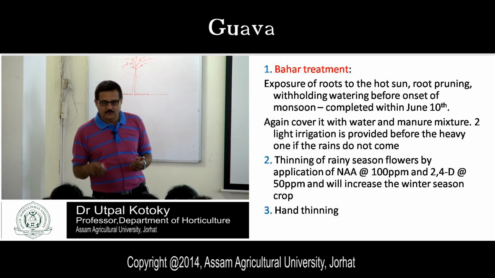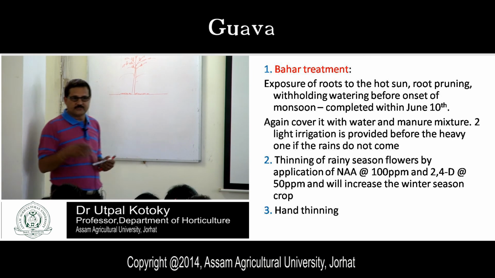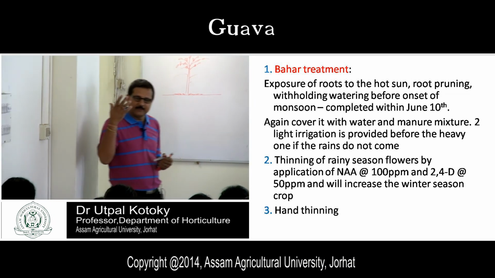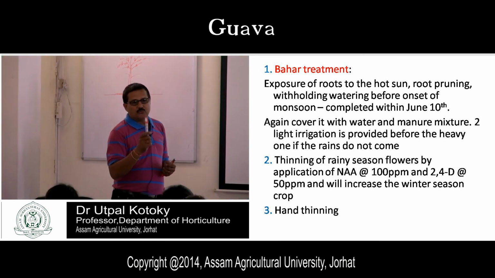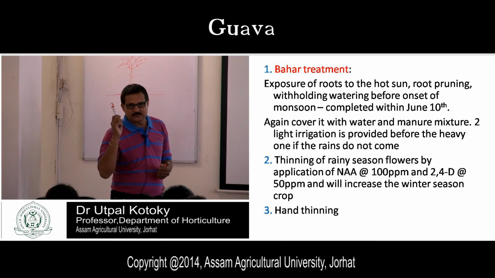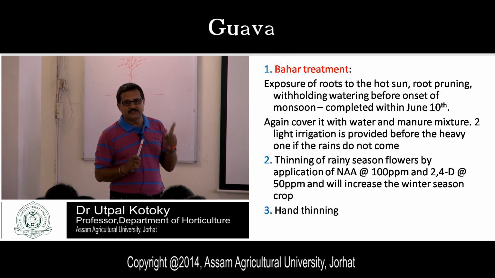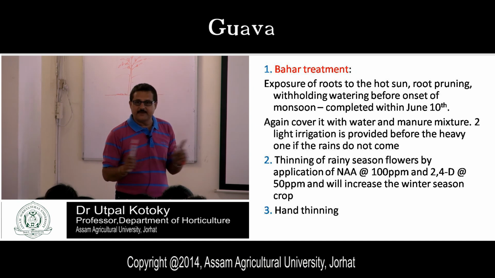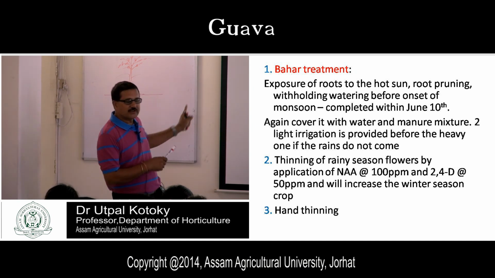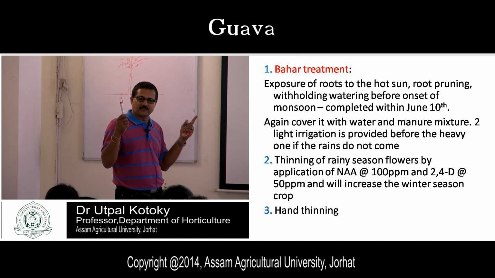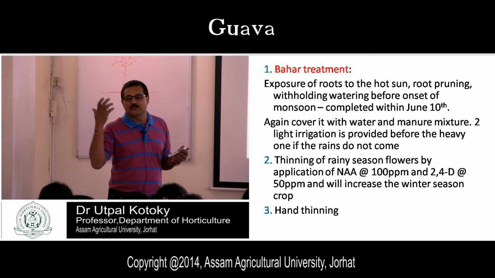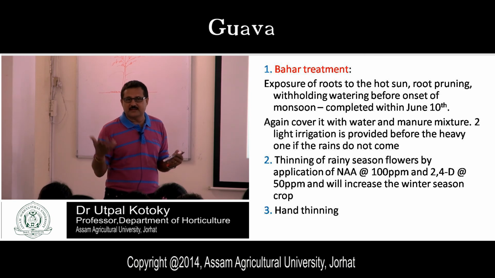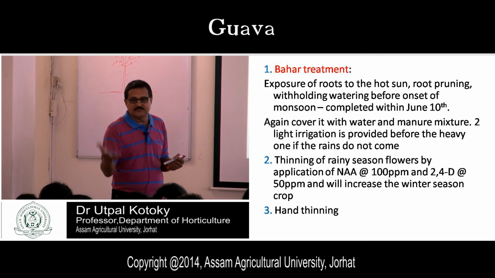This is your ultimate aim, to minimize the rainy season crop. So in Bahar treatment, you expose the roots, then no water is applied. Then some of the flowers will fall, because of which you get less rainy season crop.